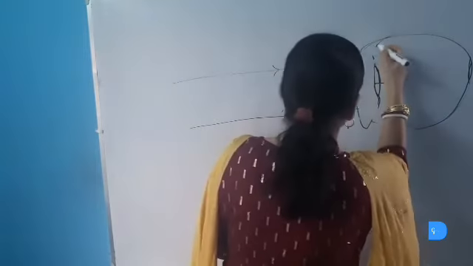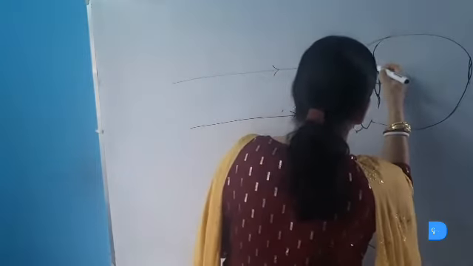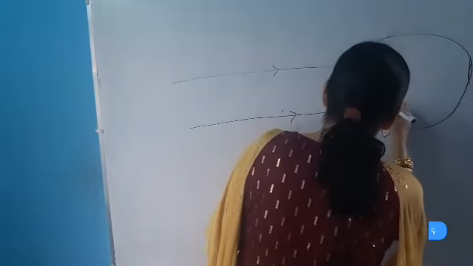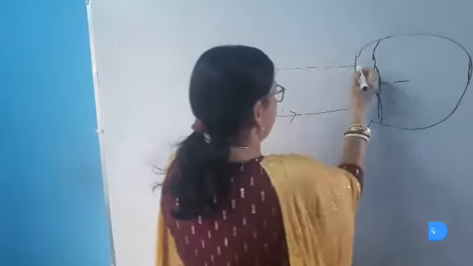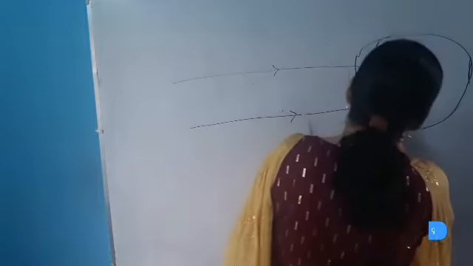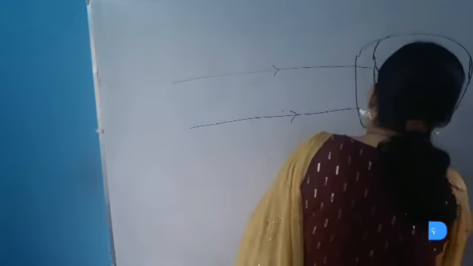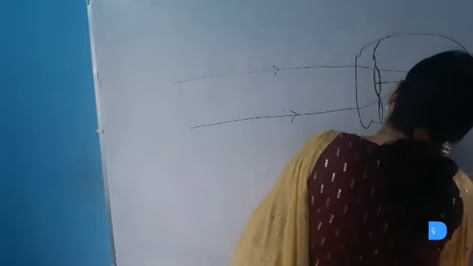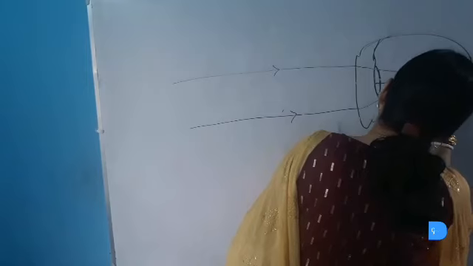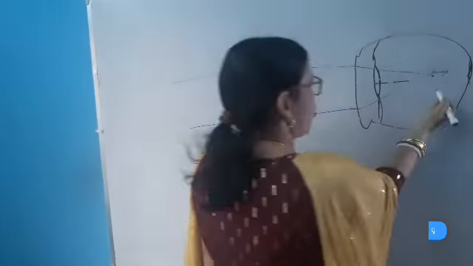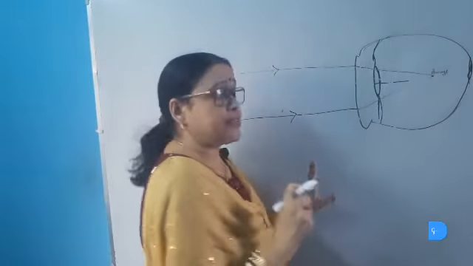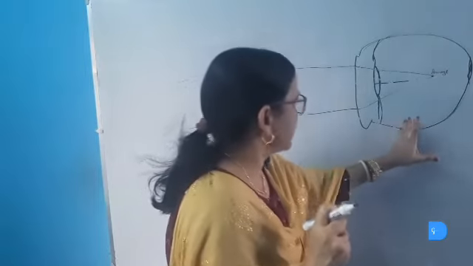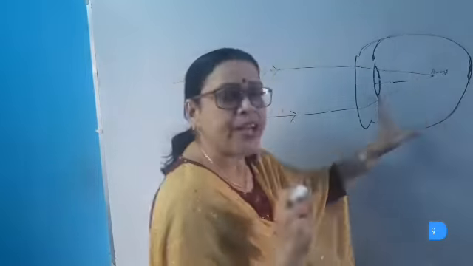Now as this lens is thicker or more convex due to insufficient relaxation of these ciliary muscles, what happens? These rays of light converge and form the image just in front of the retina. The image is formed here and the retina is here. As the image is formed in front of the retina, the myopic eye cannot see the image. Thus, due to the high converging power of the lens, the myopic eye cannot see the image.